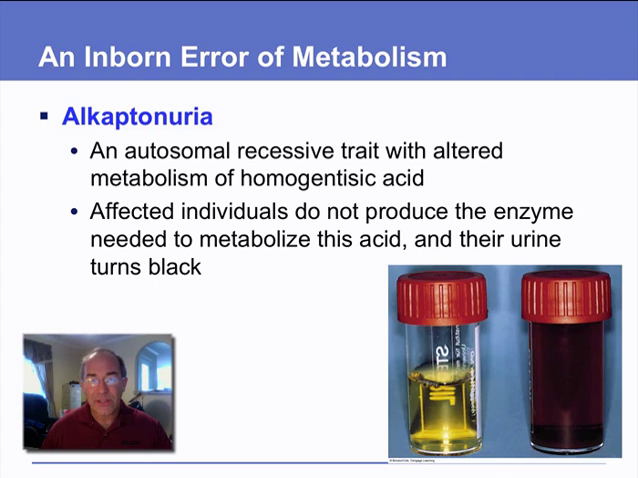Now this black urine is a compound called homogentisic acid, and it really comes from the result of a mutation in a metabolic pathway, and that there's a buildup of a compound in that metabolic pathway because of this mutation, and it manifests itself as this particular phenotype.